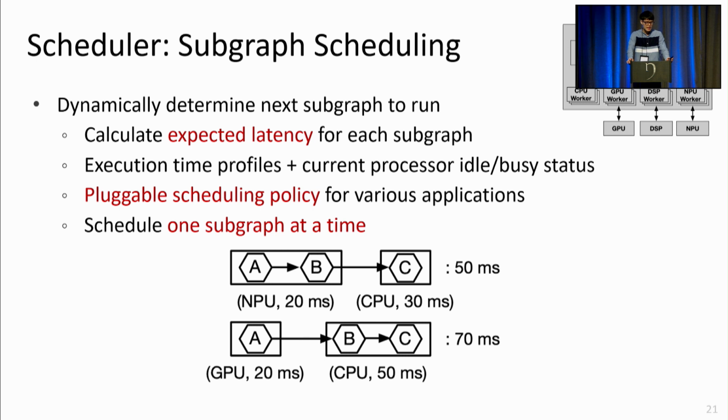And keep in mind that as we want to be able to react to unexpected fluctuations in latency times, we do not schedule subgraph C ahead of time. We rather reconsider C's processor placement only after subgraph AB has finished.